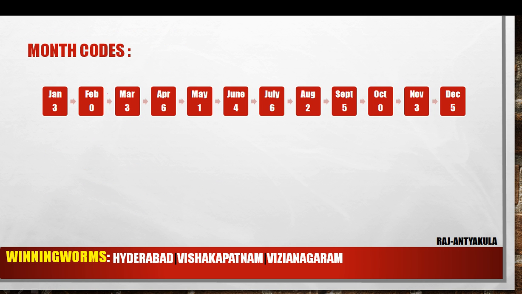See here, month codes. What is a month code actually here? Simple. While doing the calculation, this is the number of odd days for a month actually. See, for January, how many days will be there? In the month of January, the number of odd days is